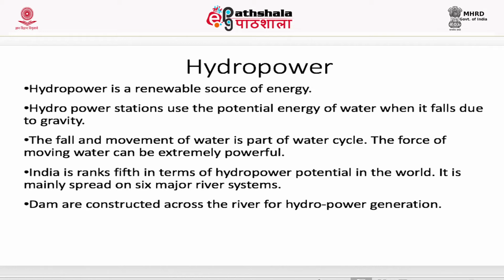Hydropower is a renewable source of energy. Hydropower stations use the potential energy of water when it falls due to gravity. Water and movement of water is a part of water cycle. The force of moving water can be extremely powerful. India is ranked 5th in terms of hydropower potential in the world. It is mainly spread on 6 major river systems. Dams are constructed across the river for hydropower generation.